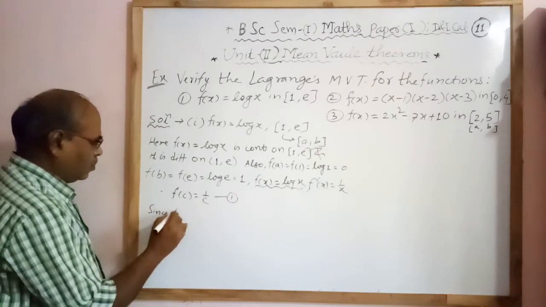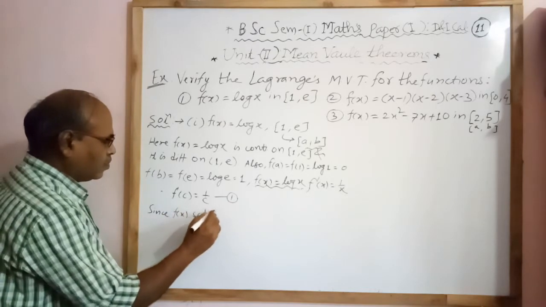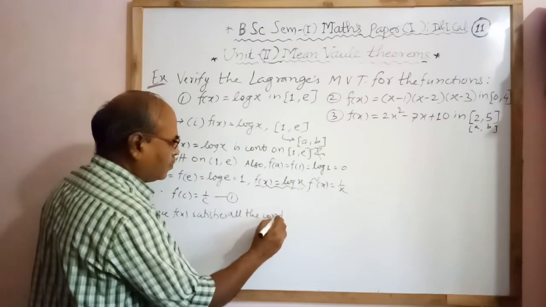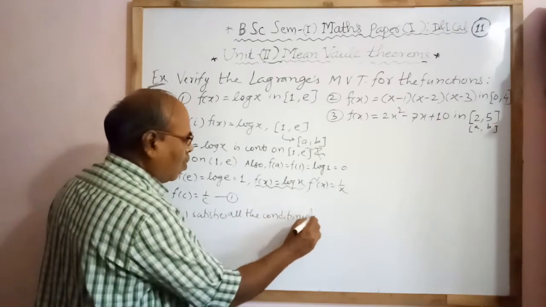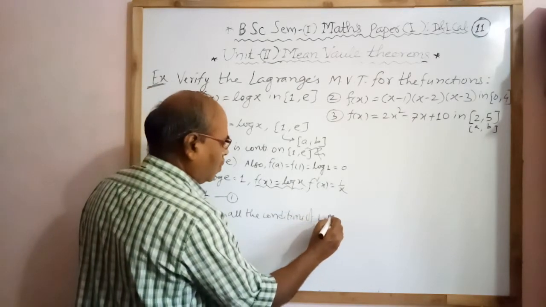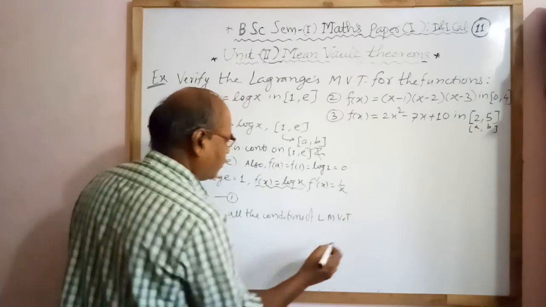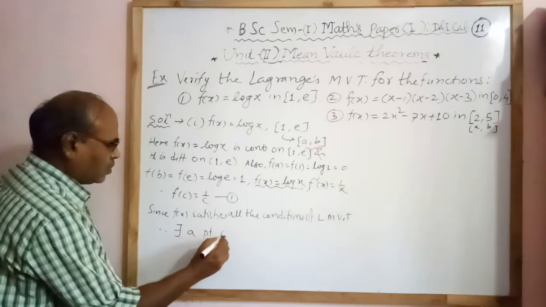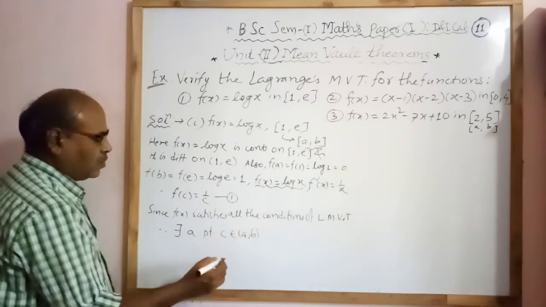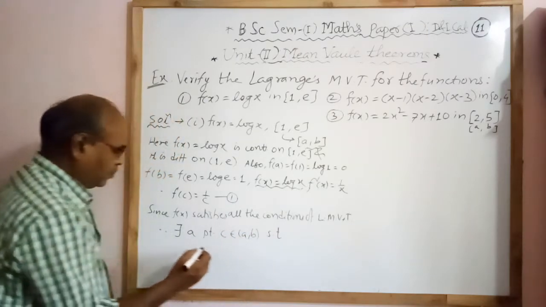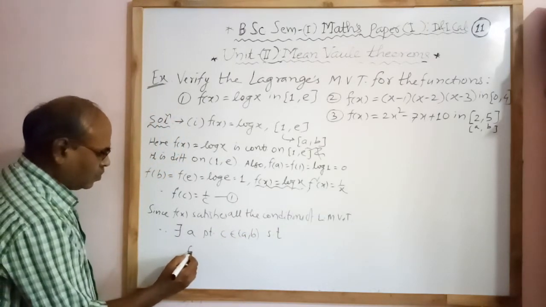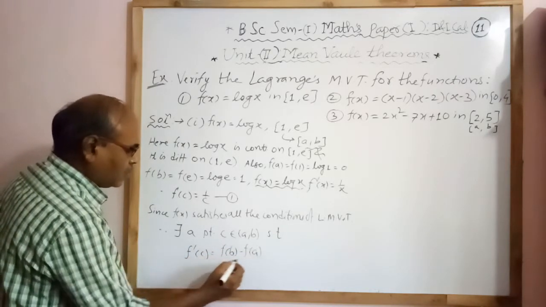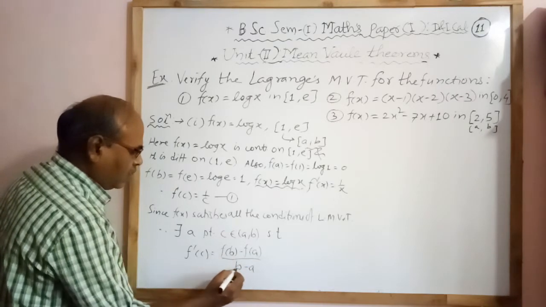Now since f of x satisfies all the conditions of Lagrange's mean value theorem, therefore there exists a point c belonging to the open interval a b such that f dash of c equal to f of b minus f of a divided by b minus a.